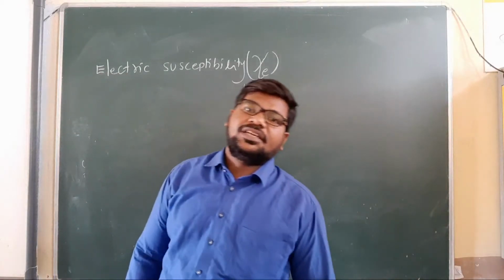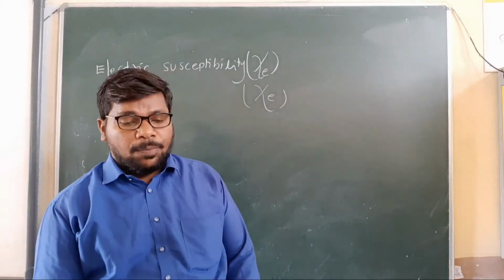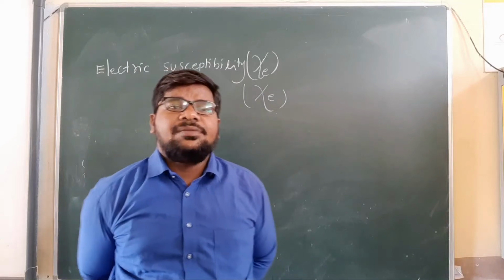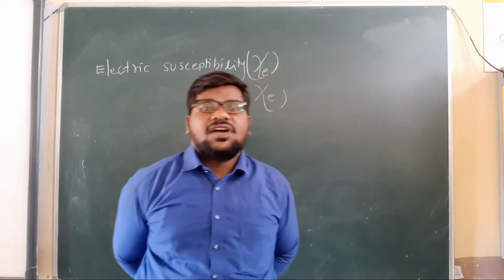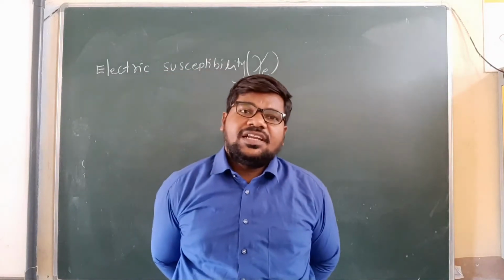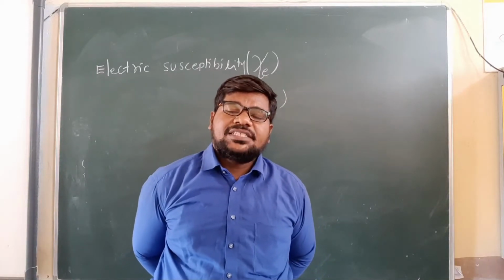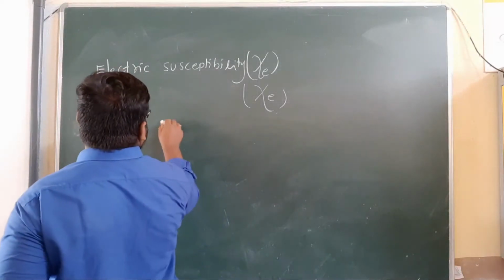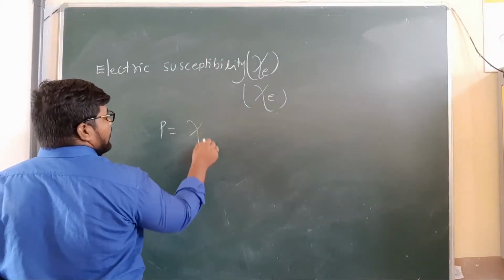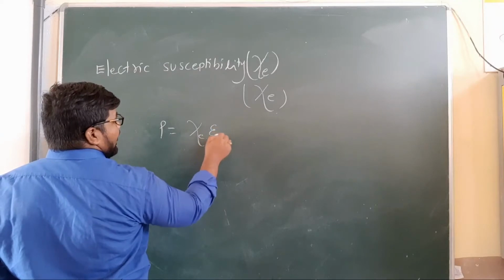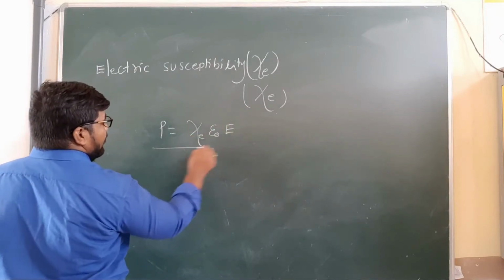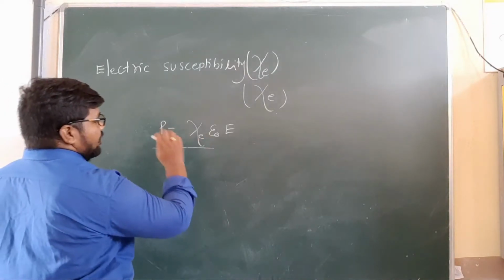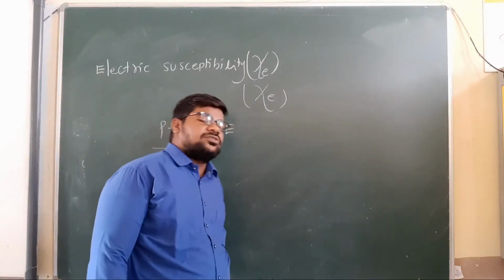Electric susceptibility. The polarization density of a dielectric slab is directly proportional to the reduced value of the electric field, and it may be expressed as P is equal to Xi epsilon naught E. Okay, what did we learn? P is equal to electric susceptibility times epsilon naught times the reduced electric field.